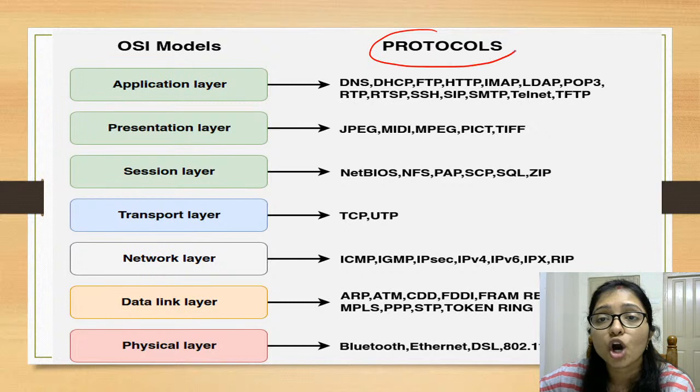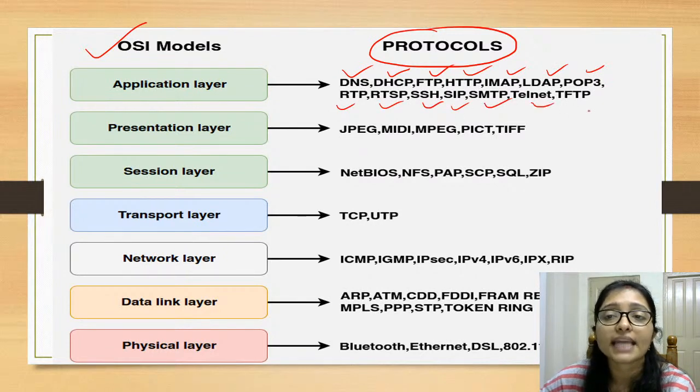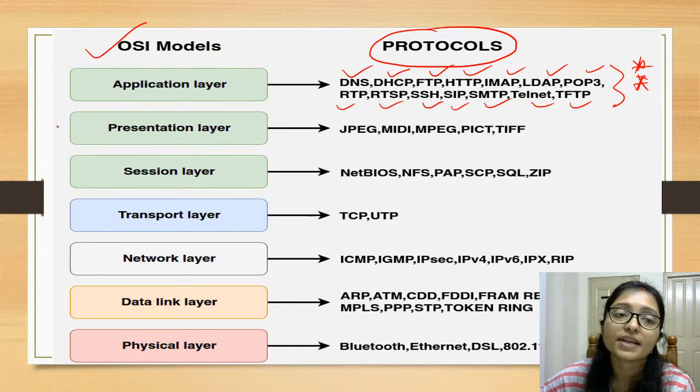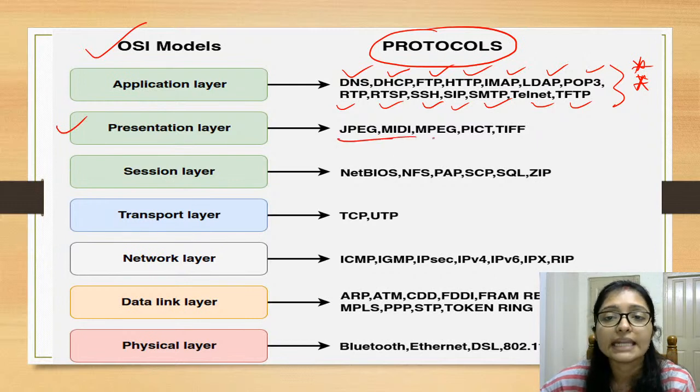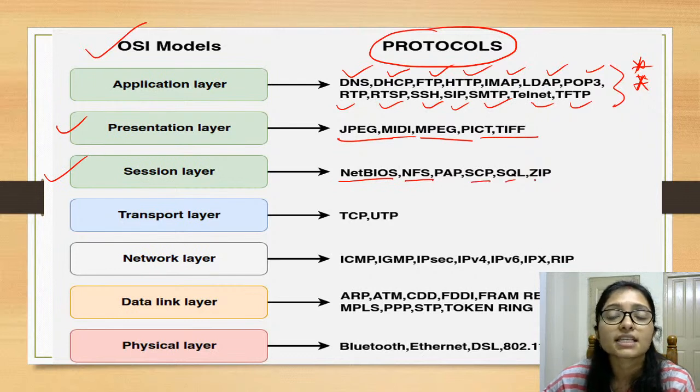And what are the protocols? In the application layer, the protocols are DNS, DHCP, FTP, HTTP, IMAP, POP3, RTP, RTSP, SSH, SIP, SMTP, Telnet, FTP. Everything you have to remember. In the presentation layer, that is JPEG, MIDI, MPEG, whatever you are using for your images, for your CSS, for your styling, that is only the presentation layer. Session layer is NetBIOS, NFS, RPC, SQL, ZIP, everything.